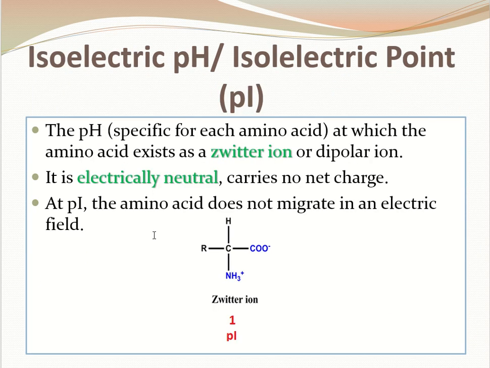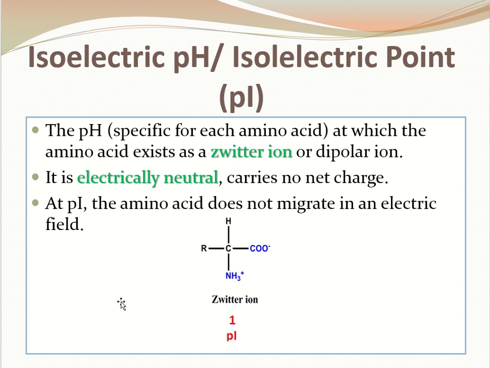So as I've discussed, there is a particular pH which is specific for each amino acid. That particular pH is known as isoelectric pH, at which the amino acid exists as electrically neutral, carrying no charge. So this is the zwitterion which exists as a neutral molecule at the isoelectric point.